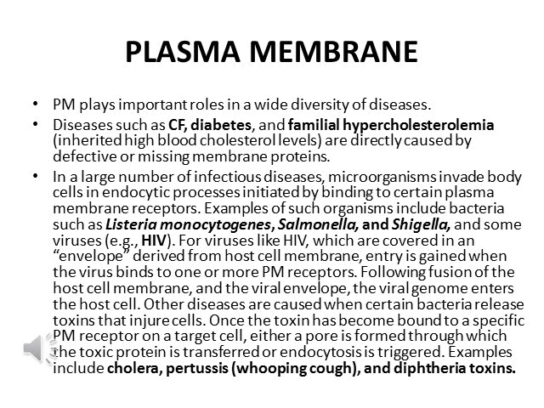The plasma membrane plays an important role in a wide diversity of diseases. Diseases such as cystic fibrosis, diabetes, and familial hypercholesterolemia are directly caused by defective or missing membrane proteins. There are also several diseases caused by microorganisms such as Listeria, Salmonella, Shigella, and HIV. Most of these organisms come in contact with the receptors present in the cell membrane, thereby gaining entrance to the cell. So the plasma membrane is the main site at which the infection starts.